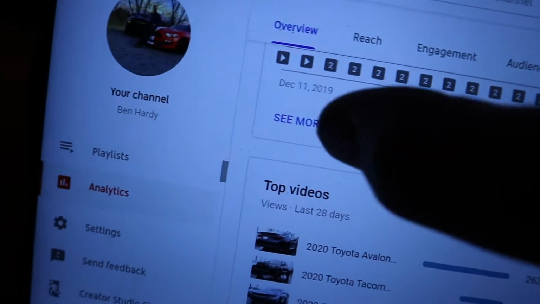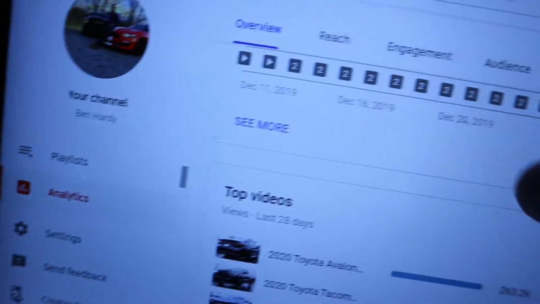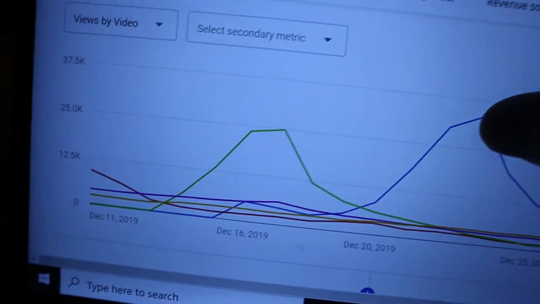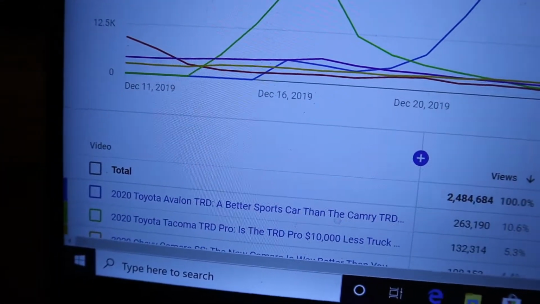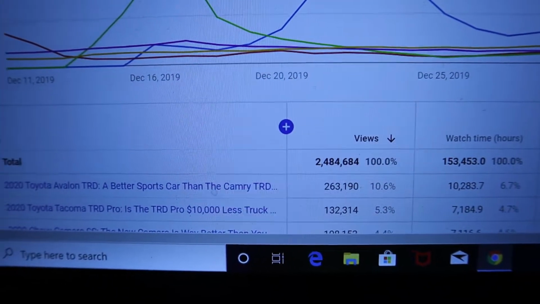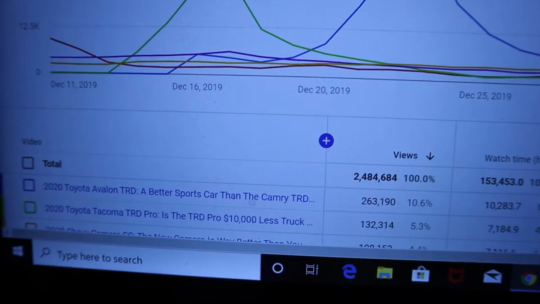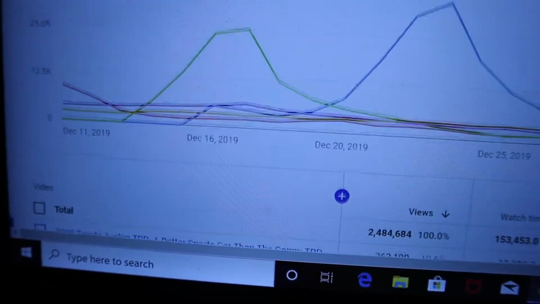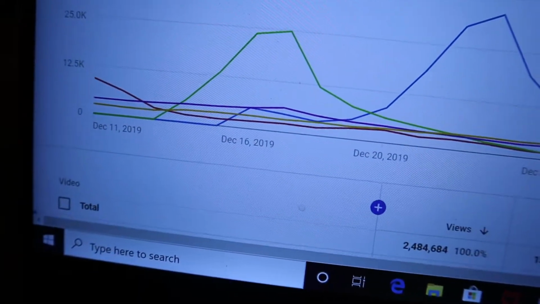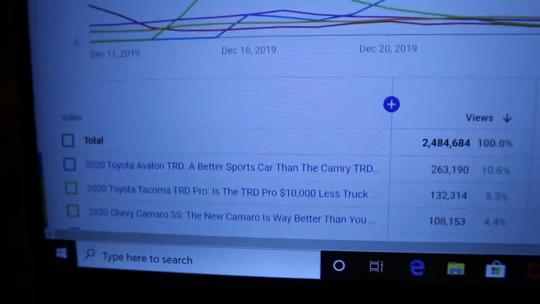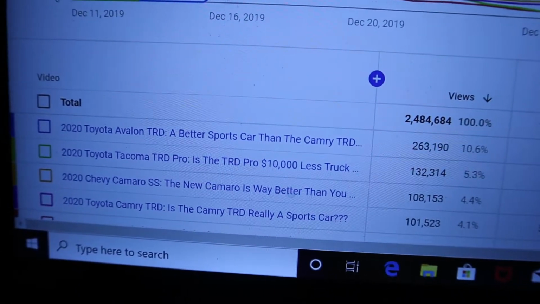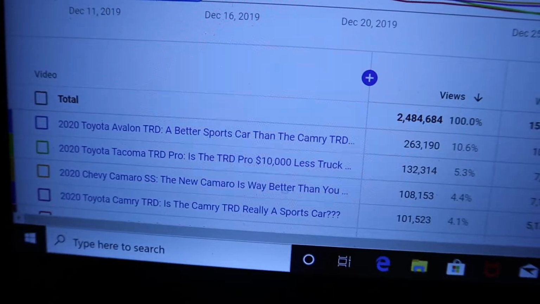But what you really want to go to is the See More tab, and this is going to show you more of your analytics for YouTube. If we scroll down here, you can see it shows my total amount of views and watch time to the side. Revenue, we're going to get into in another video, so I'm not going to go over that side. But over the last 28 days, it shows how many views are happening on each video. In the last 28 days I've gotten 2.4 million views. You can round that up to be like a 30-day average, all that kind of stuff.